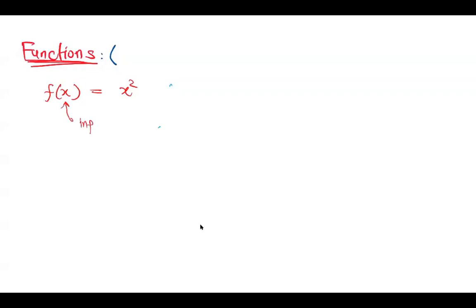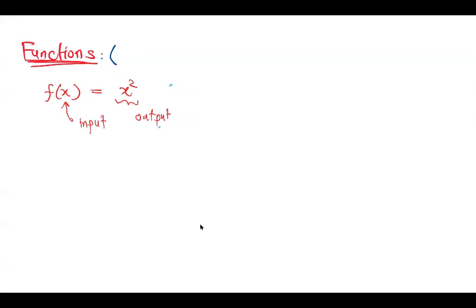A function changes input into output. So x is the input and x squared is the output. For example, if I put x equals 3, then I get 9 as an output. This is how we define a function. There are so many other types of functions in mathematics, sin x, exponential functions and logarithmic functions. We are going to have a quick review of all those things.